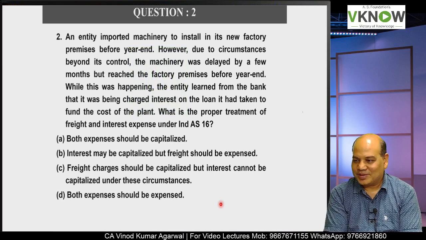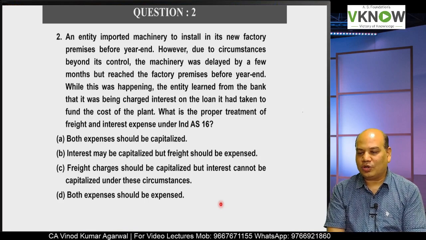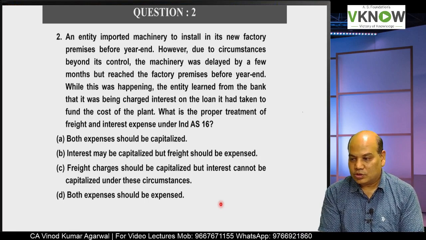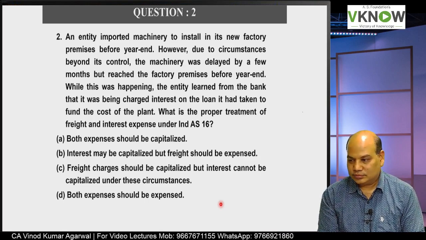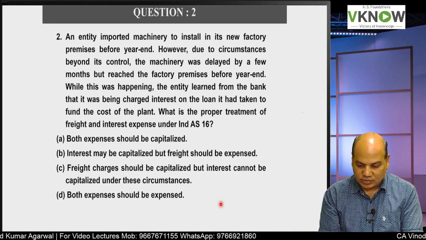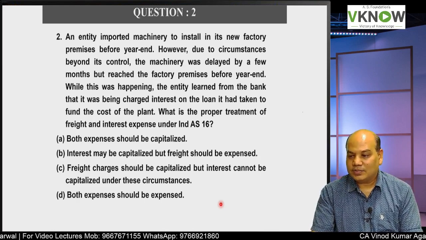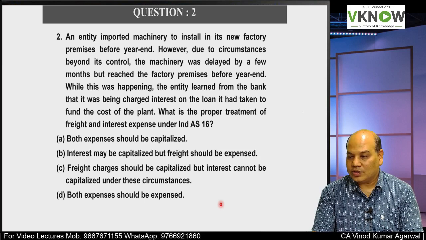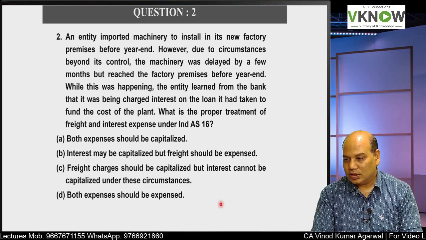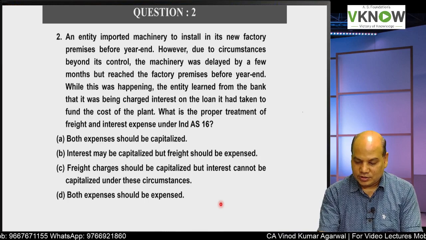An entity imported machinery to install in its new factory premises before year end. However, due to circumstances beyond its control, the machinery was delayed by a few months but reached the factory premises before year end. While this was happening, the entity learned from the bank that it was being charged interest on the loan it had taken to fund the cost of the plant. What is the proper treatment of freight and interest expense under Ind AS 16?